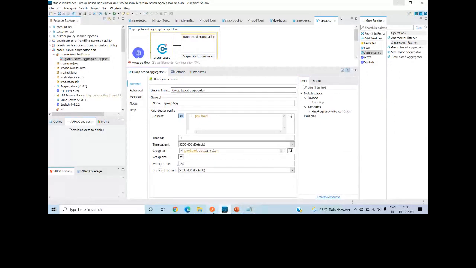Okay. So let me do one thing. I will just say logger. I will just say logger, payload.